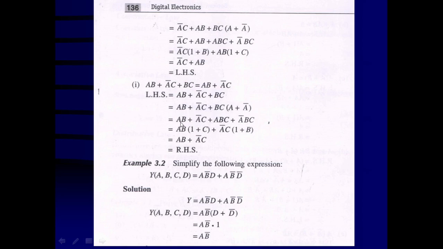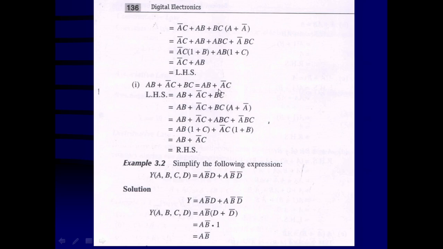Again the same way, AB is going to be common from the first and third terms. So 1 plus C, and second and fourth terms, A bar C is going to be common, 1 plus B will be there. 1 plus C is going to be 1, 1 plus B is going to be 1. So that is going to be multiplied with its variable, AB plus A bar C, that is going to be the right hand side.